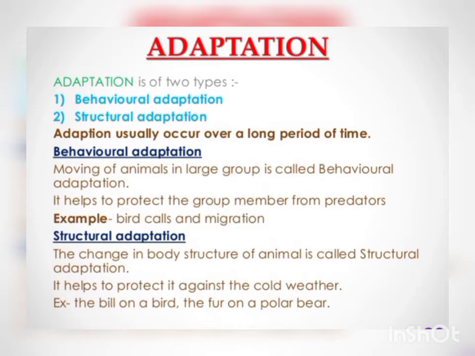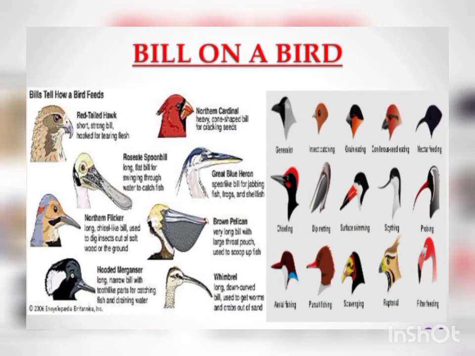The next one is structural adaptation. The change in the body structure of an animal is called structural adaptation, and it helps to protect it against the cold weather. Example: the bill on a bird and the fur on a polar bear. These are examples of structural adaptation. This is the bill on the bird, okay, that helps them to catch their prey.